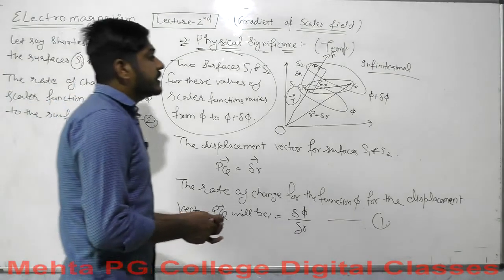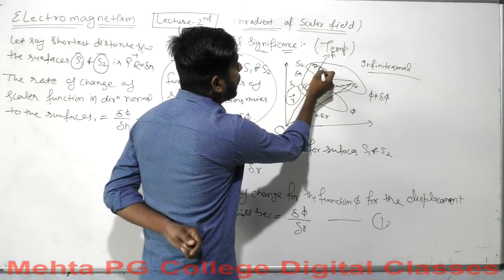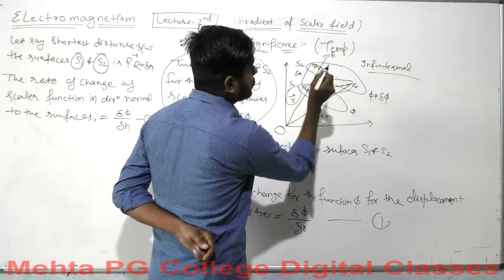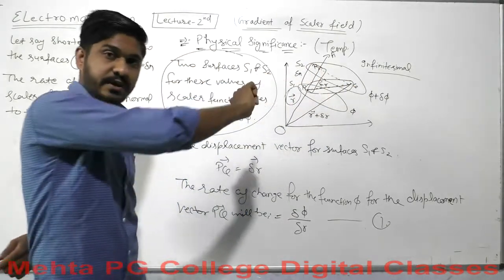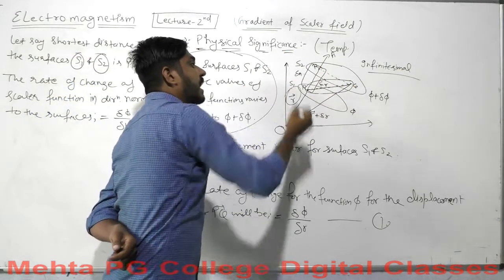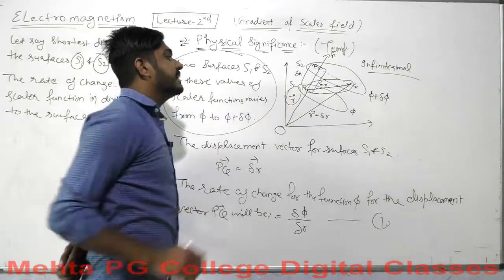Now we consider a line joining the points R and Q. We have a rough line RQ here.